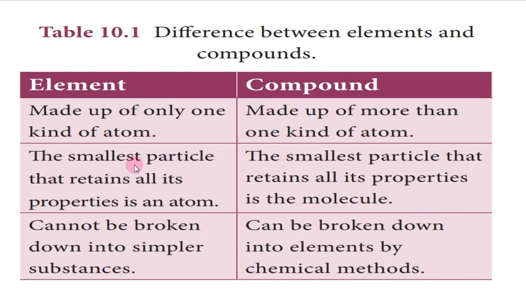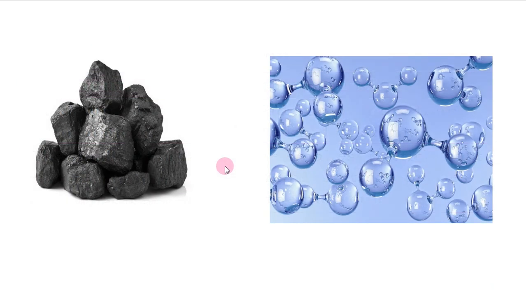So see the second point: the smallest particle that retains all its properties is an atom. That means an element will show its own property. Example, coal. If you break this coal, which element does it contain? Carbon. This coal fully contains the element carbon.